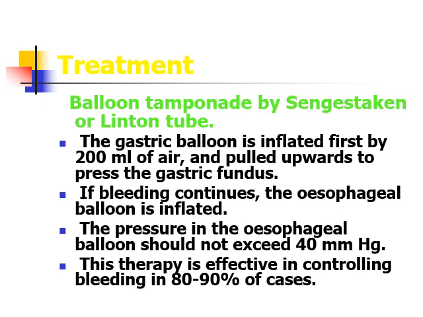Another method to stop bleeding from esophageal varices is balloon tamponade by Sengstaken-Blakemore or Linton tube. This technique is obsolete now. In this technique, a gastric balloon is inserted and first inflated with 200 ml of air. Then it is pulled upwards to press the gastric fundus. If bleeding continues, then the esophageal balloon is inflated.